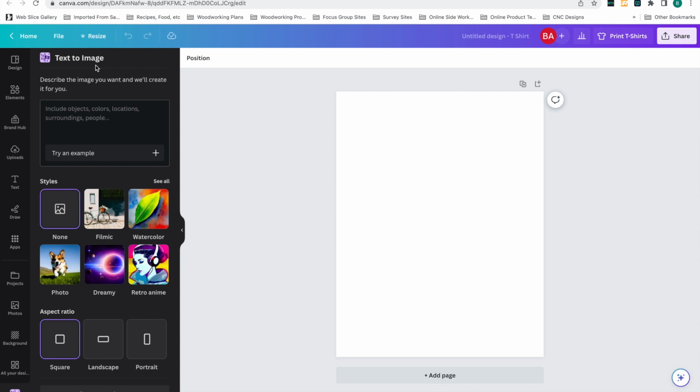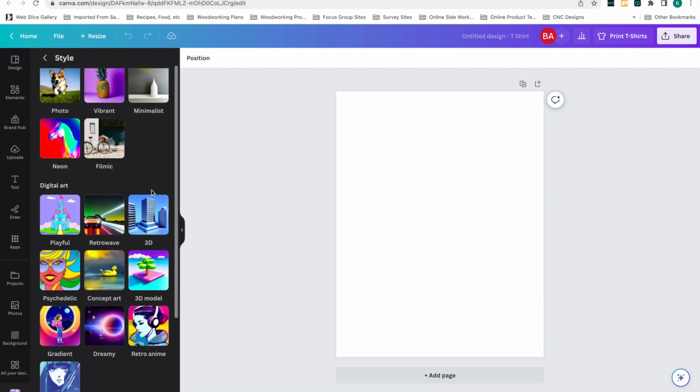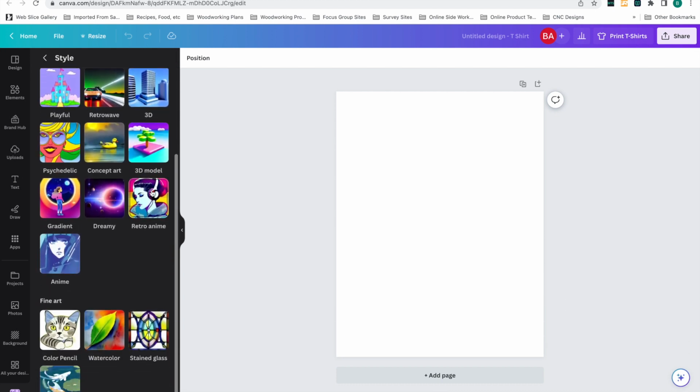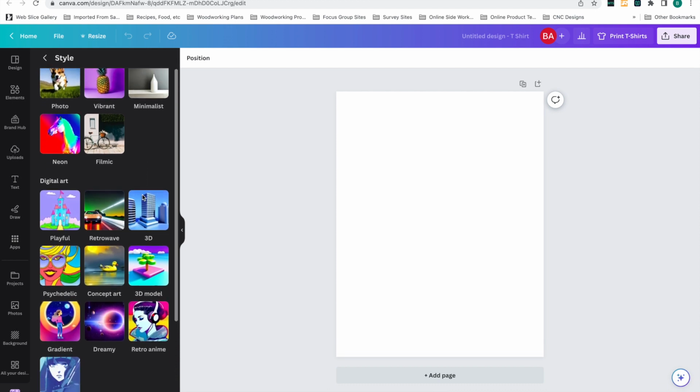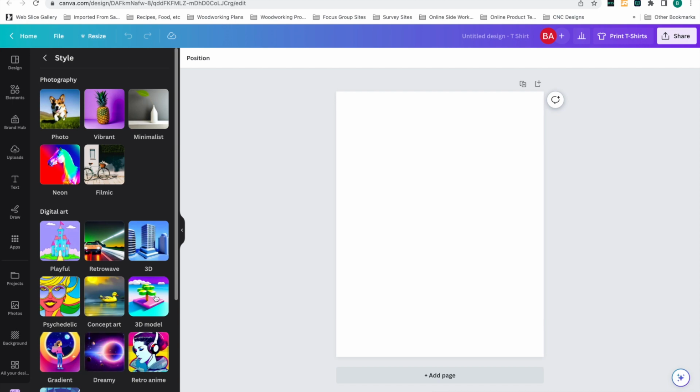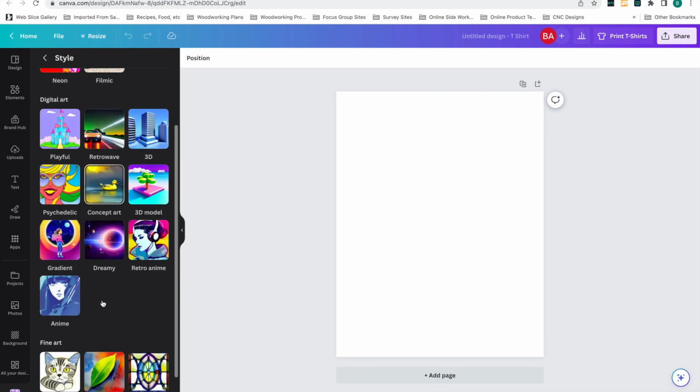Now, you'll see the way this works. It's a little bit different from some of the others. So if you've used something like Midjourney, it's just prompts. You're just typing in what you want to show up, and you can be pretty descriptive. This one utilizes specific styles. So the first thing you do before you get started is you click on a style that you want to use, right? Rather than writing in a certain style, you pick the style that you want to use, and I'll give you some examples of what these look like here in a second.